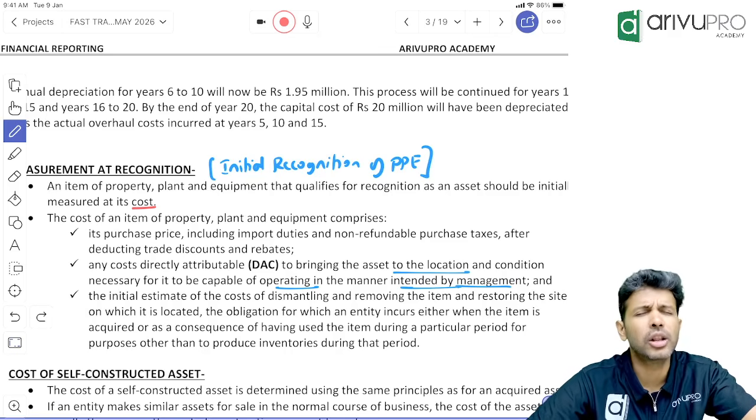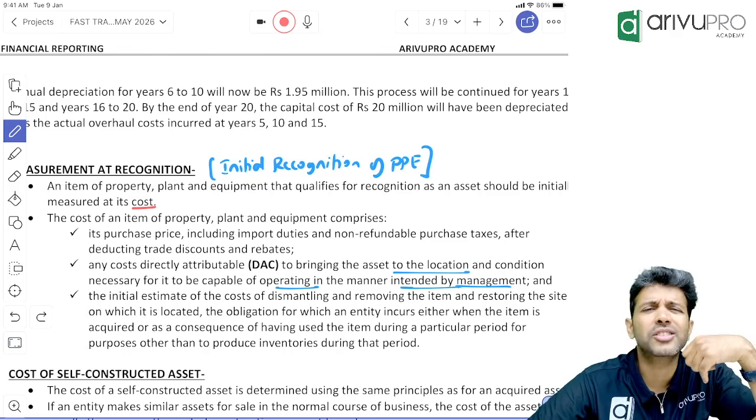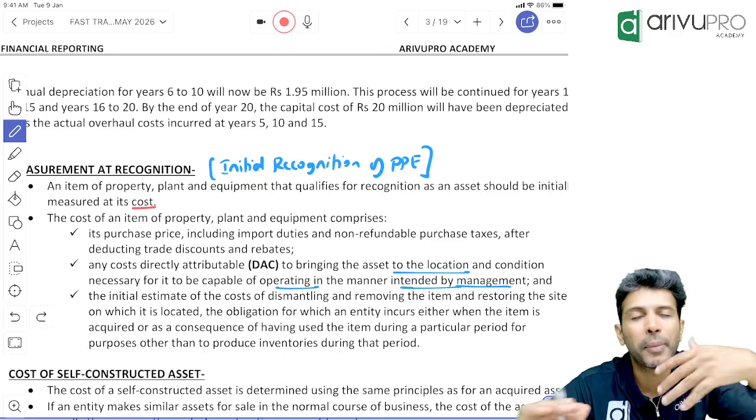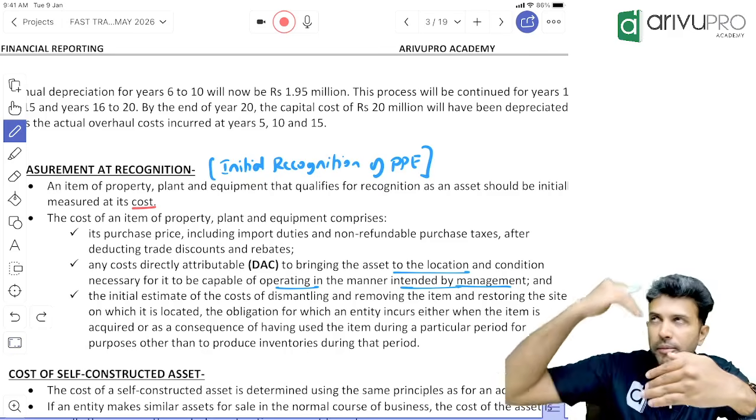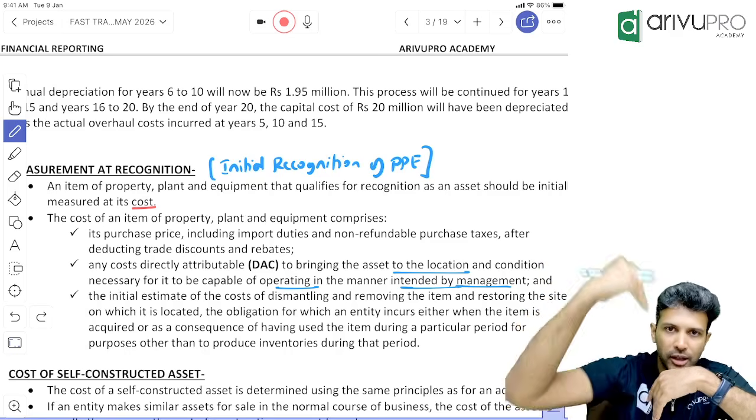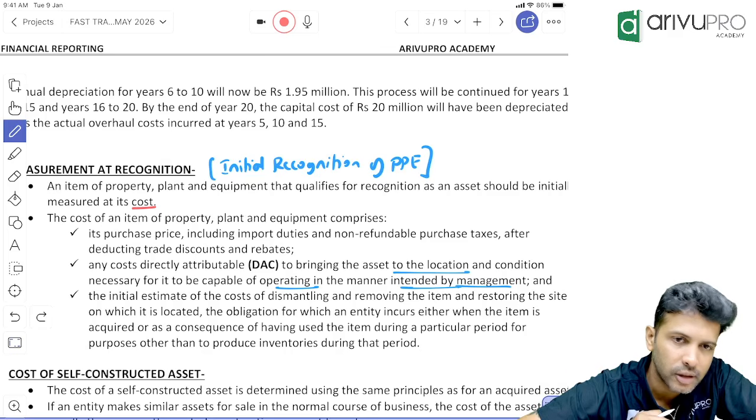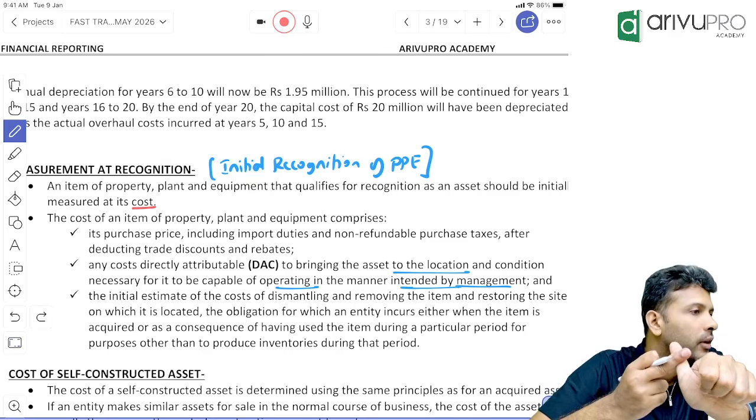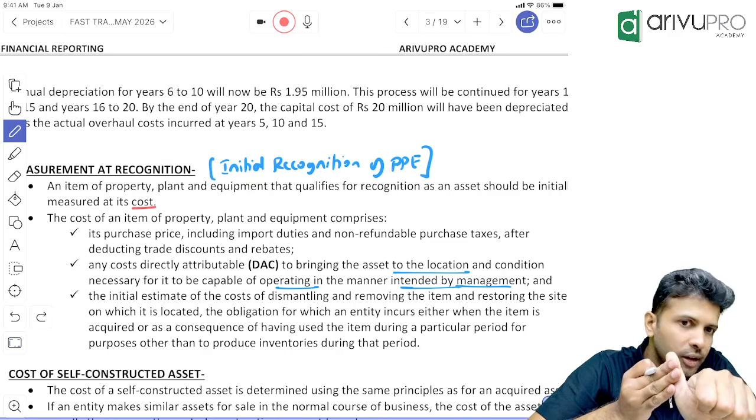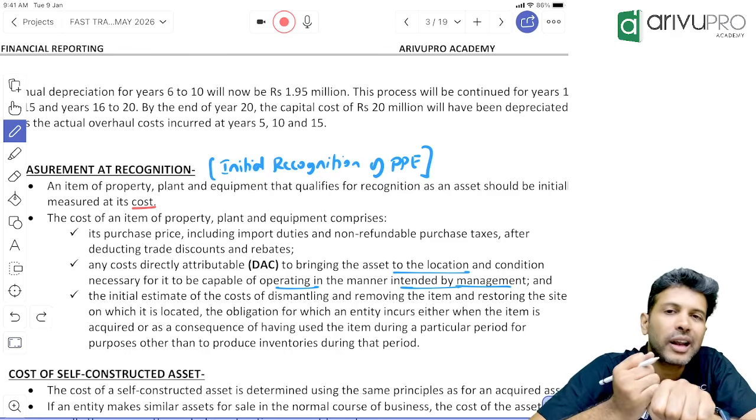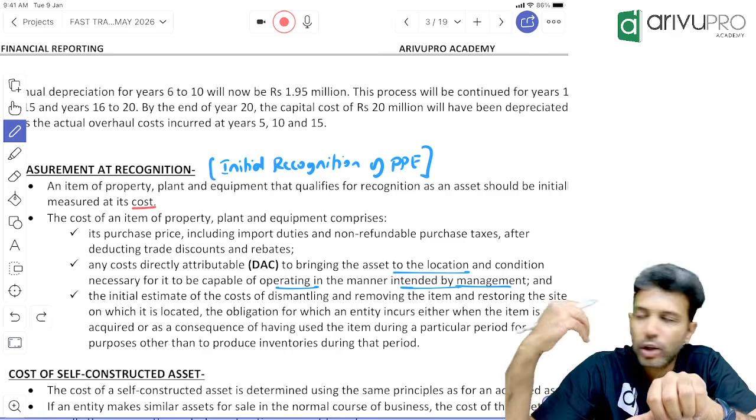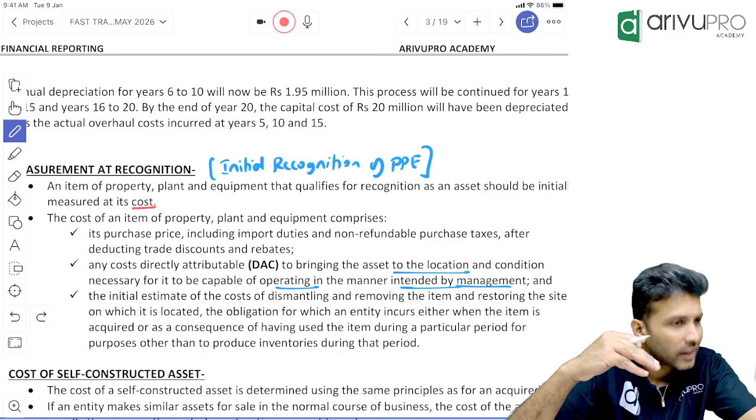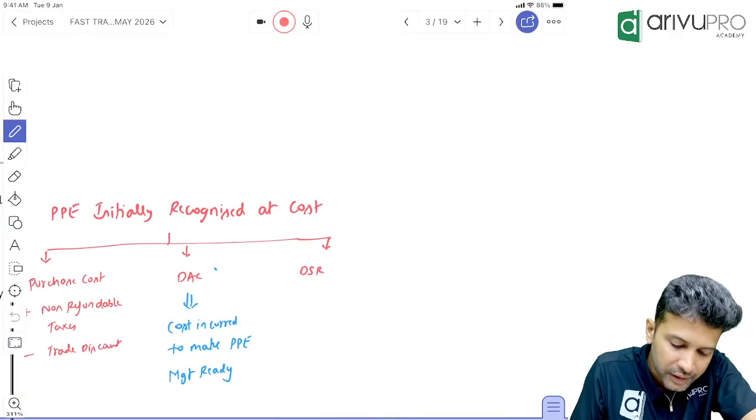Now, you have learned all this. Transportation charges and all, what will you do? Suppose I'm buying a machinery from Japan. That machinery has to come from Japan to my India office. For that, I'll have to incur some transportation charges. Suppose I spent about 10 lakh rupees for transportation. That 10 lakh, will I transfer it to P&L or capitalize? Capitalize. Because that comes under which category?